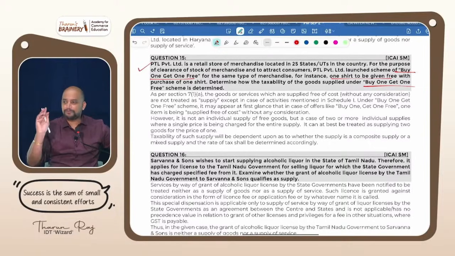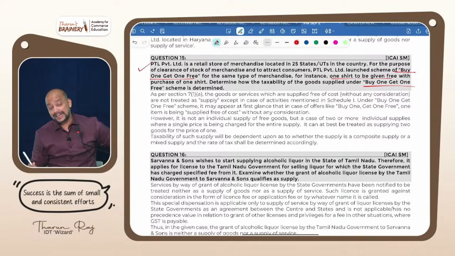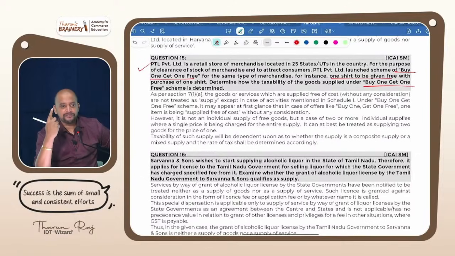Lot of places you will see this buy one get one offer. Even in Swiggy, many places you will see buy one get one free like that. Have you seen that? Some newly started restaurants, or if the stock is not moving, they will give this offer. Now in this case, what is the treatment? Are they going to get the price for both or only one? One. See, buy one get one free means they are selling two, but they get the price of one.